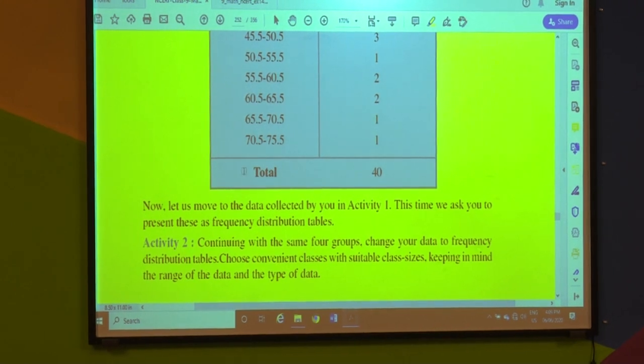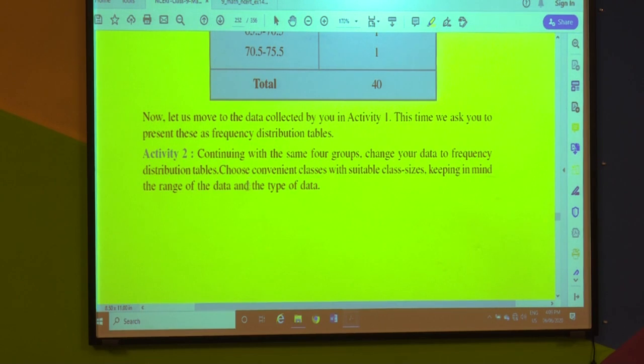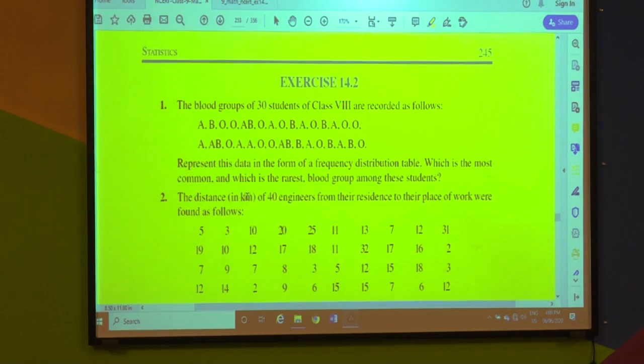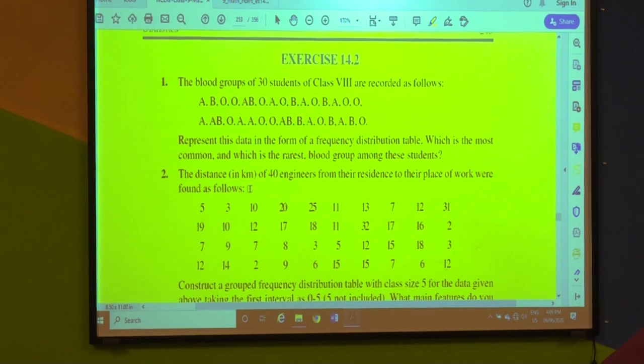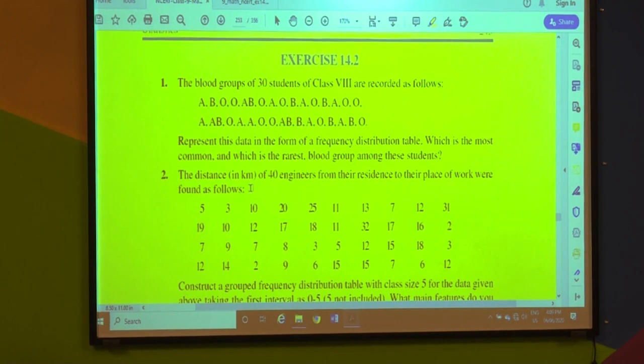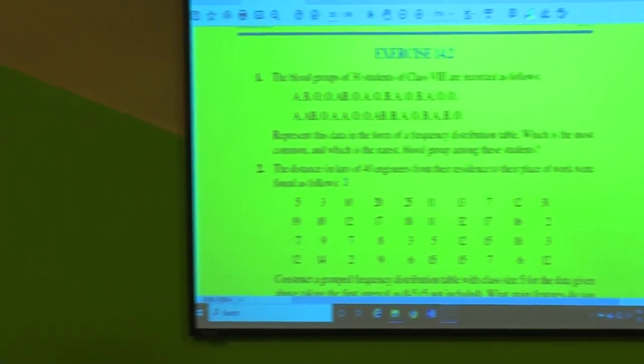So there is an activity for you people. Read it carefully and try to do it on your own. In this session I will conclude here, and in the next session we shall start with exercise 14.2. I hope you have understood whatever is covered till now. Go through the things once again and revise properly. Thank you.